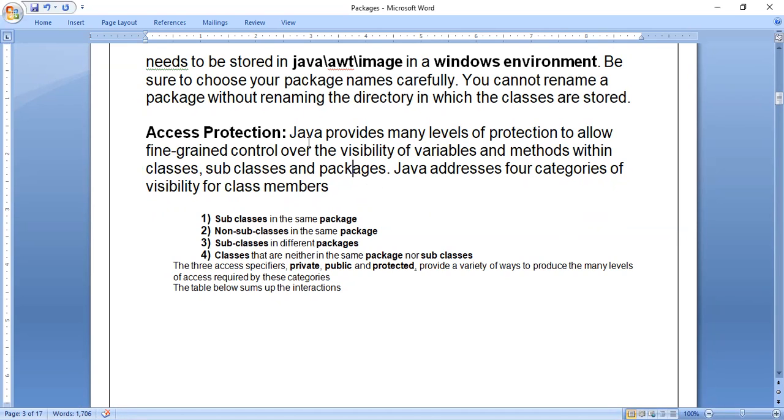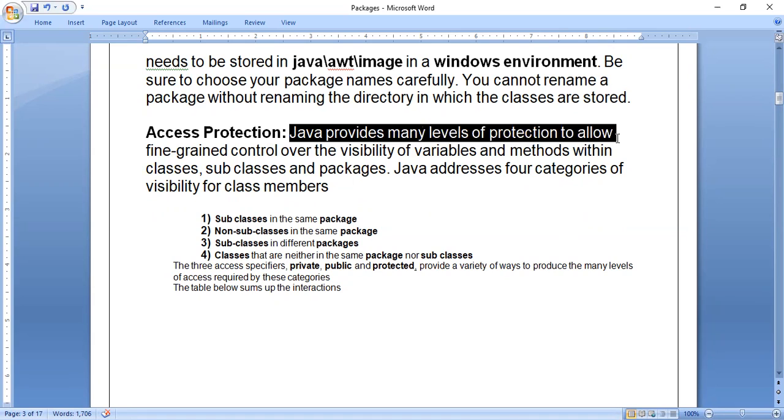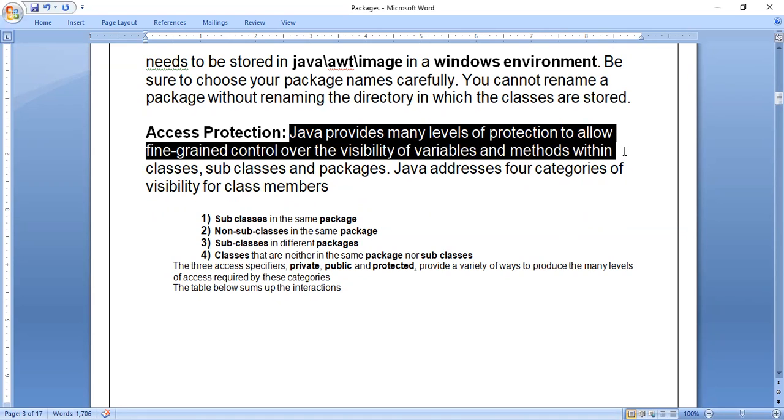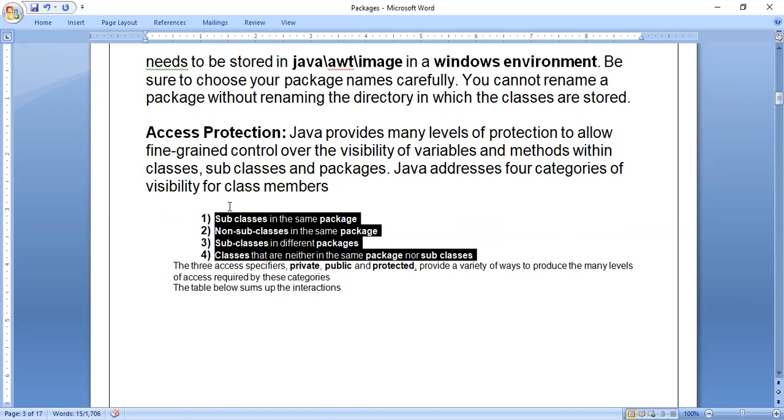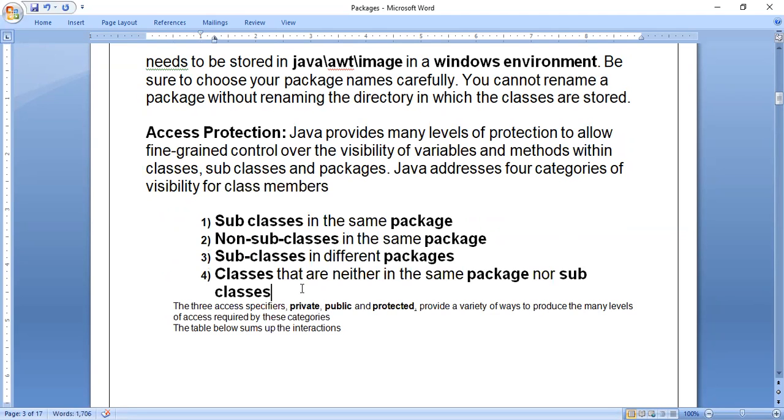And packages means folders or directories, we can say. So Java provides many levels of protection to allow fine-grained control over the visibility of variables and methods. Variables and methods are present in classes, within classes, subclasses, and packages. Java addresses 4 categories for visibility of class members. Visibility means accessing, whether we can access or not. That is nothing but visibility.